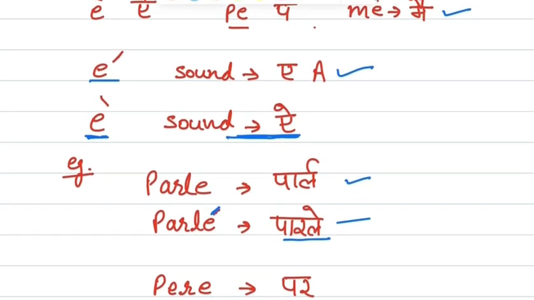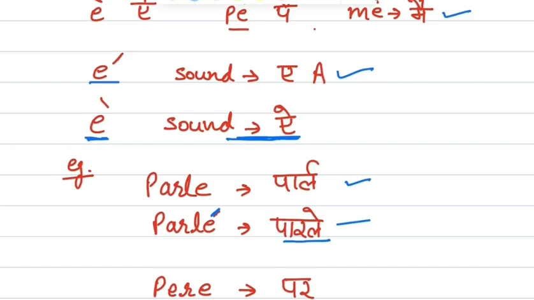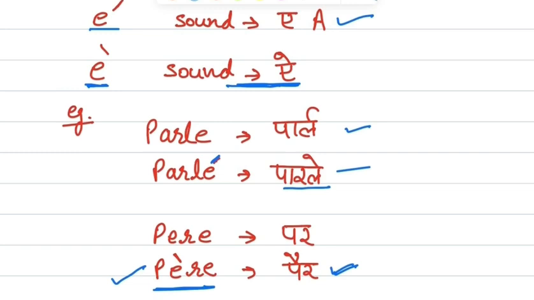Clear? So, let's revise again. Accent aigu, the sound is A. Accent grave, the sound is A. Understood? So guys, revise these accents which we have learnt today. In the next class, we'll continue with this only accent. Till then, okay, bye-bye.